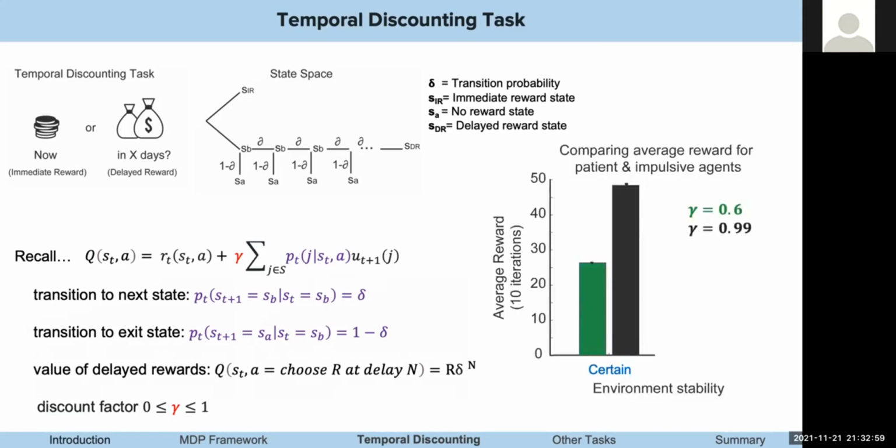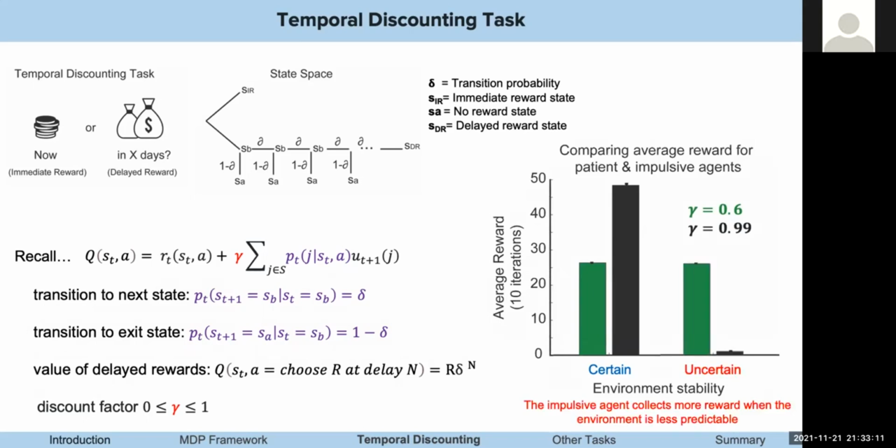So in a certain environment, this fares very well for the agent that has the higher discount factor. We can see on this bar graph on the right, over many trials, the average reward is higher for the agent with the larger discount factor. However, if the environment is uncertain, then the agent fares better by actually taking immediate rewards. So the impulsive agent actually does better than the agent that has the larger discount factor.